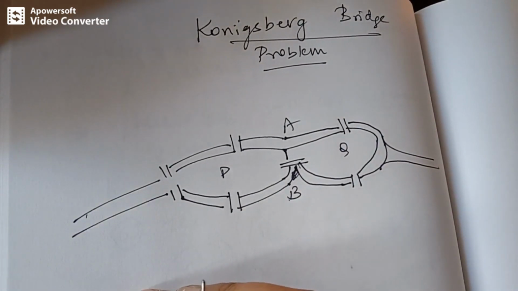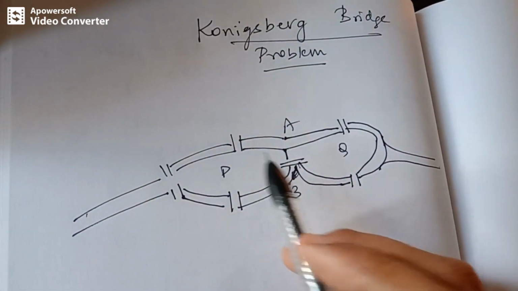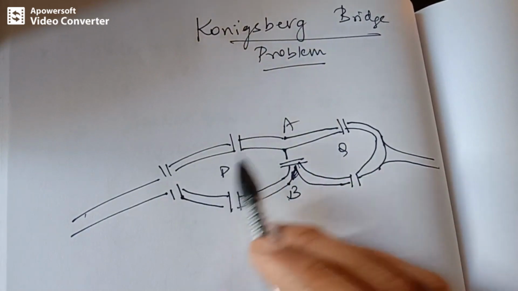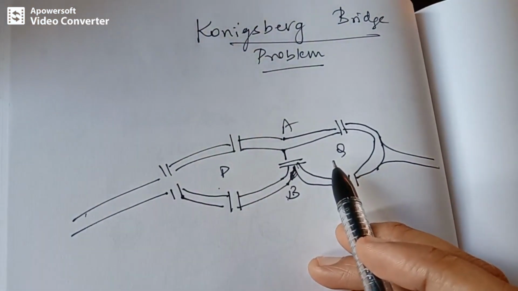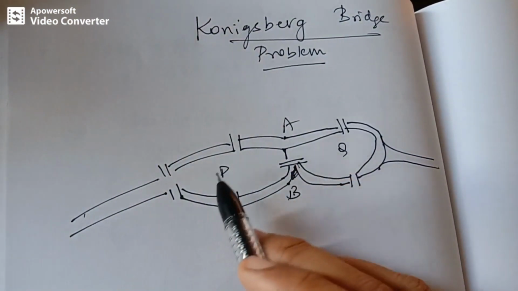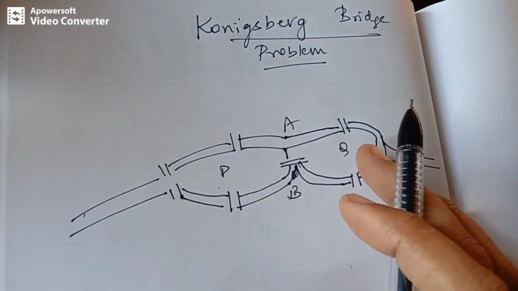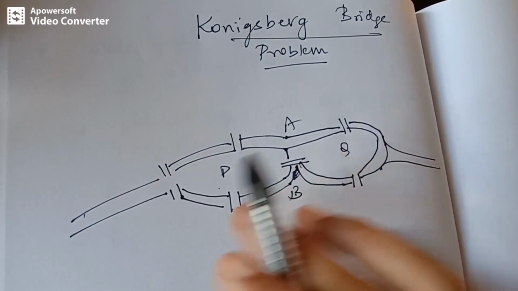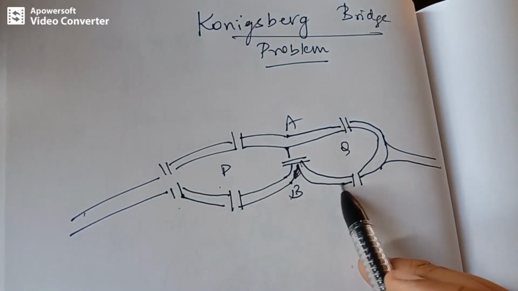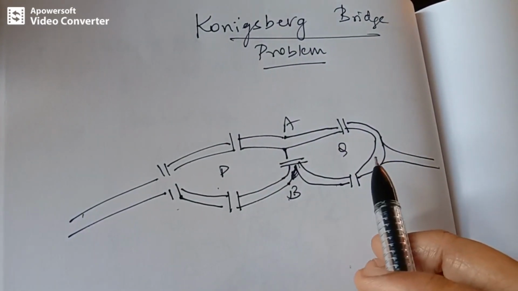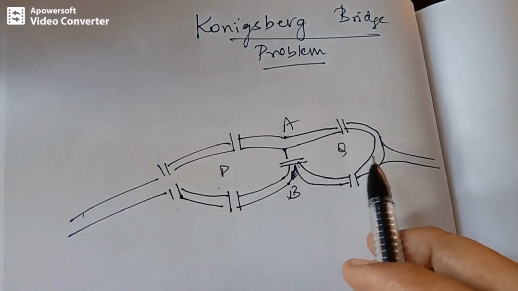Denote the land areas of the city as A, B, P, Q, where A and B are banks and P and Q are islands. So we are going to construct a graph by treating the 4 land areas as 4 vertices and the 7 bridges connecting them as 7 edges.